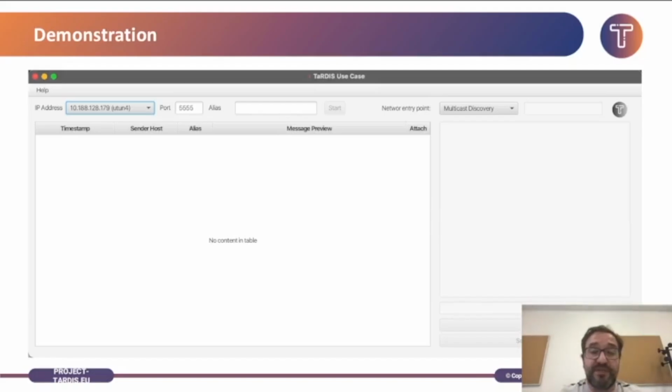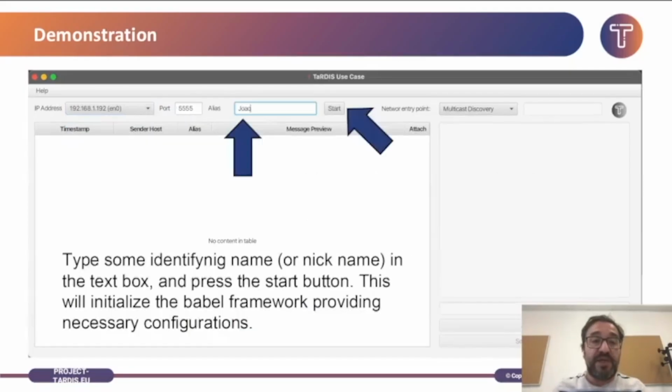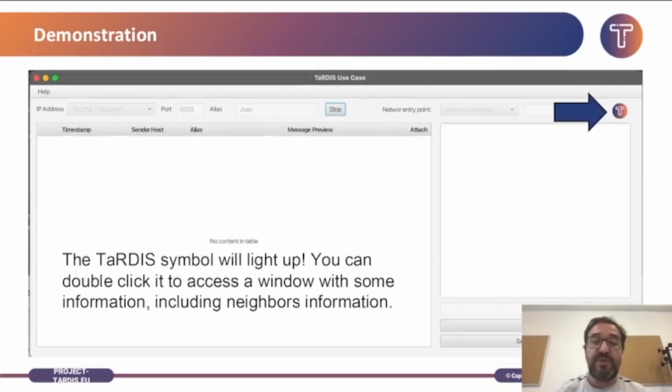In the case of the laptop application, you'll see an interface like this, which is, well, simple. Here in this drop-down menu, you can pick the wireless network to which you are going to be connected and contact other nodes in the swarm. In our case, it should be the one with an IP address starting with 192.168.0 something. Then you have to pick some nickname in that box and press start. When you press start, this TaRDIS symbol will light up.